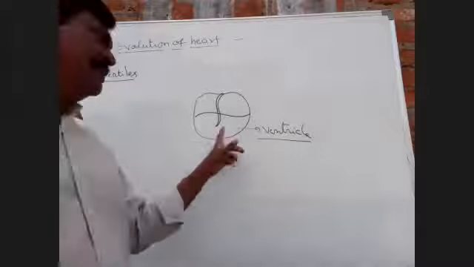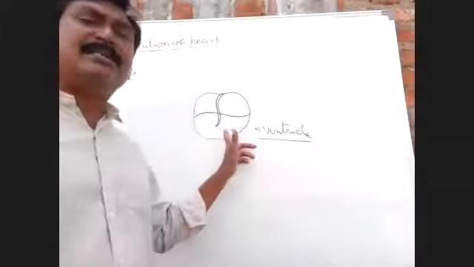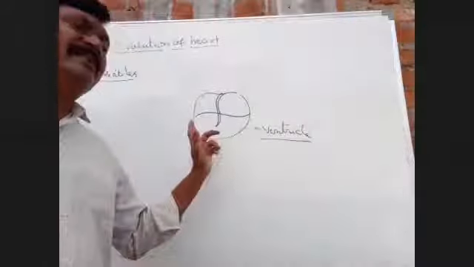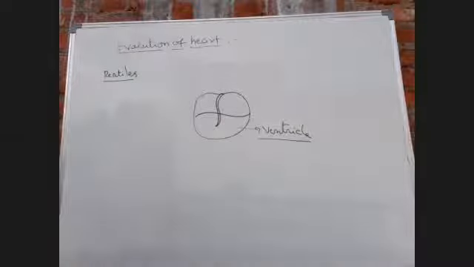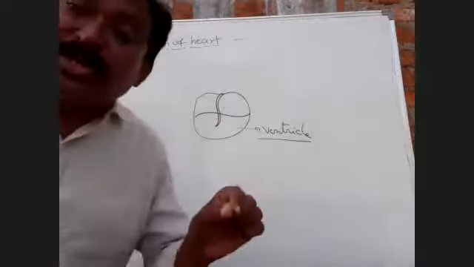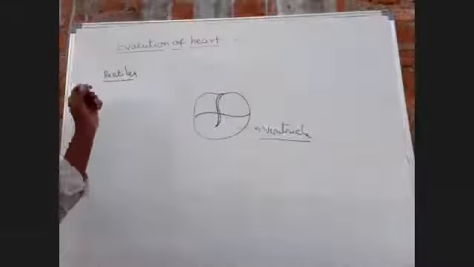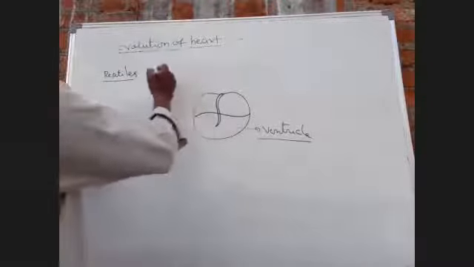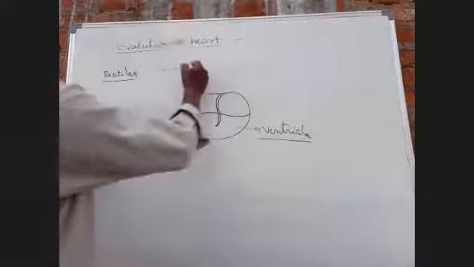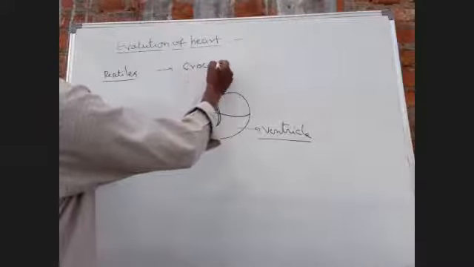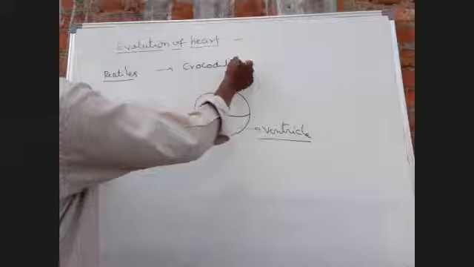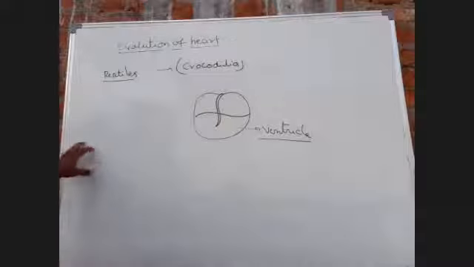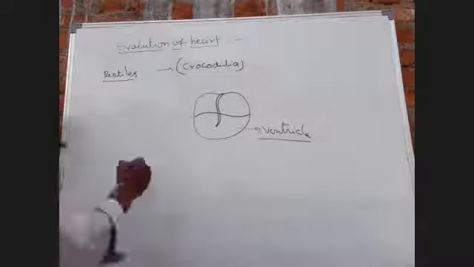Due to the presence of an incompletely divided ventricle, an incompletely divided four-chambered heart is present in reptiles, except crocodiles. This is most important. Next, in crocodiles, aves, and mammals.